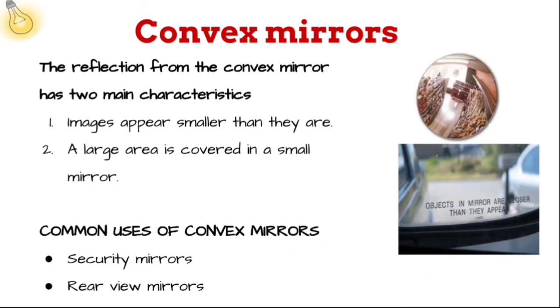So, there are two main uses of convex mirrors. A convex mirror is usually used as a rear view mirror, just because it covers a large area in a small mirror. Also, we find convex mirrors being used as security mirrors because images appear smaller than they are in convex mirrors.